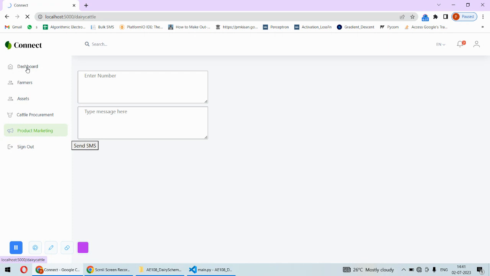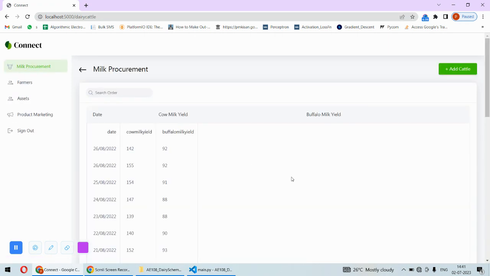And basically what is happening here is, as the dairy is uploading all this information to the portal, it will be saved in a global data set, and the government can see that. So the job of the dairy is just to generate the data at every sector. Let's say there are thousands of dairies across India. Every dairy will add their details, and this is how the government will get to know the number of cattle, number of cows, the amount of cow milk and buffalo milk produced per day, and the total.